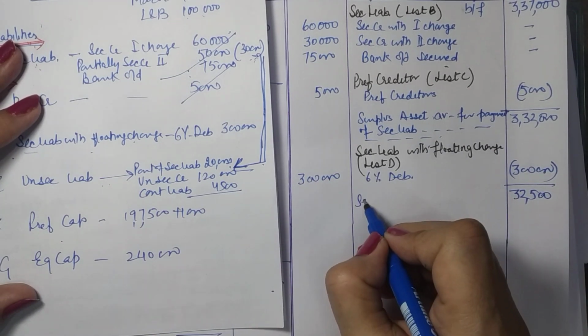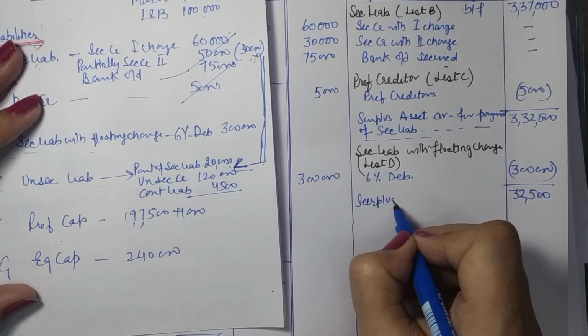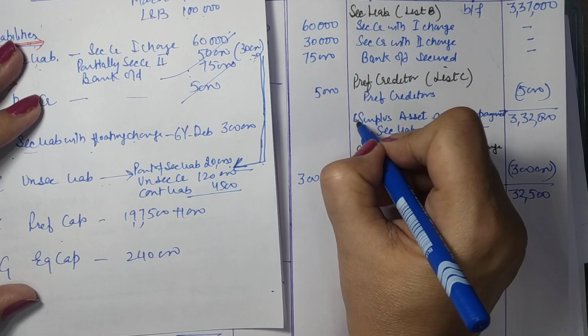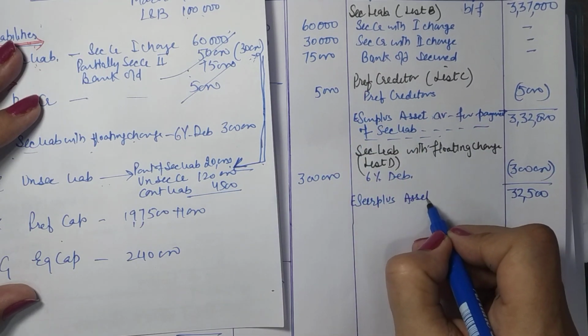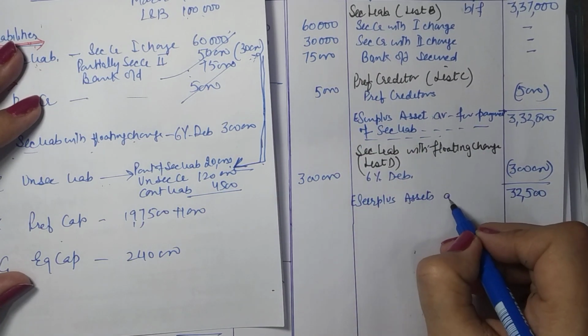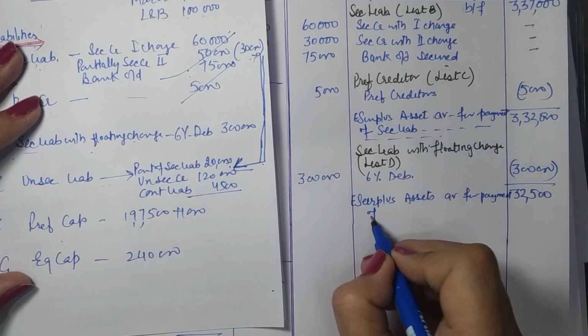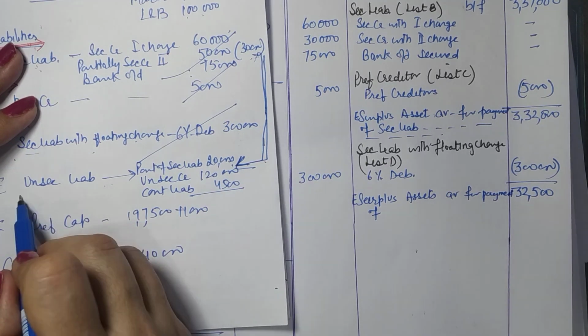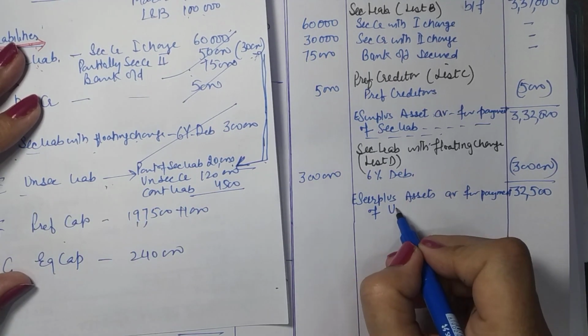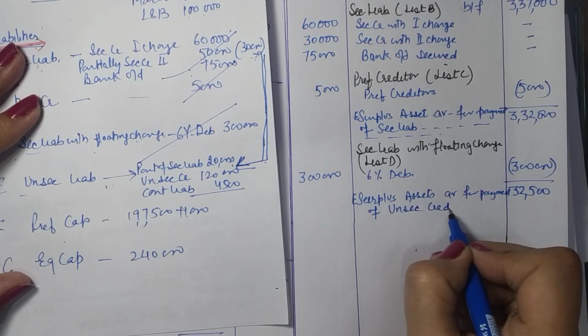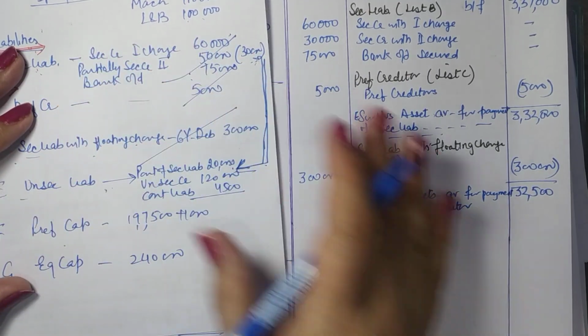So what will we write here? Estimated surplus assets. If you have surplus, you will write surplus. Okay, available for payment of. Now what is to be paid now? You paid this also, so you are to pay unsecured creditors. So for the payment of unsecured creditors, just follow this work.